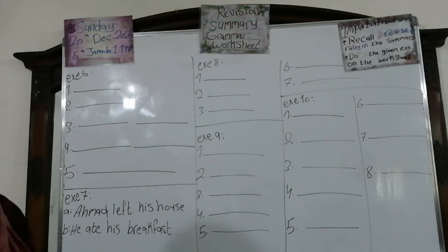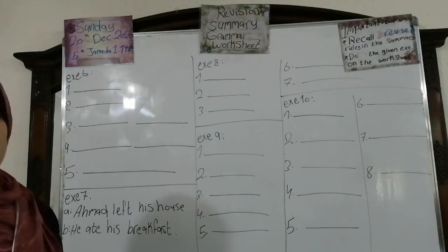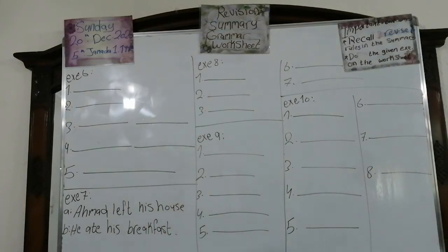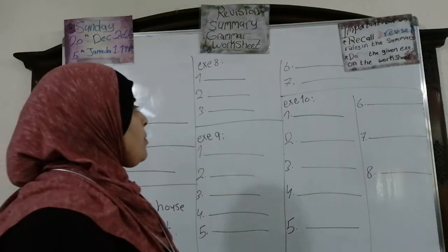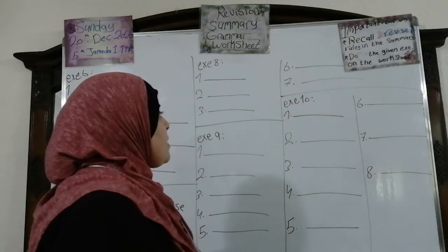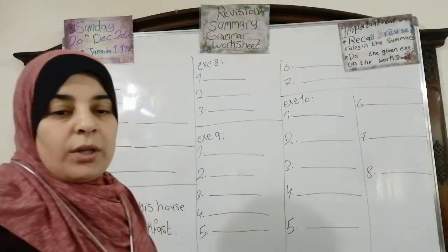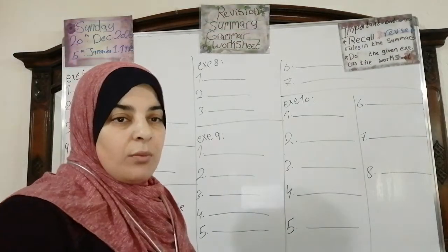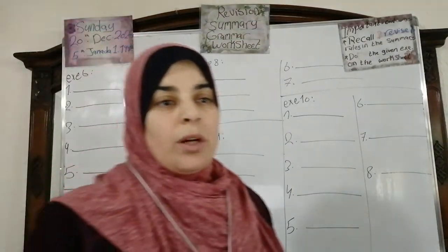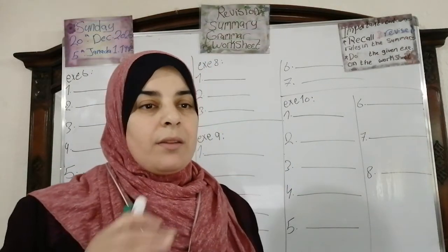1442. Today, the title is Revision, Summary, Grammar, Worksheet. We're going to work on the worksheet to finish our exercises. Then we have very important outcomes that we have to accomplish for today. Recall and revise the rules in the summary. Do the given exercise on the worksheet. Okay? Now, last time we have finished exercise 4 and 5. We've reached exercise 6.